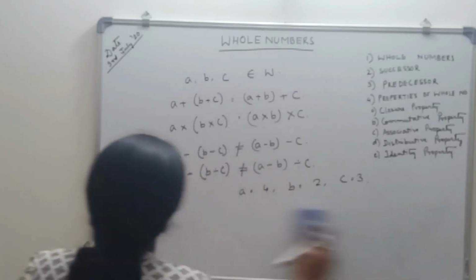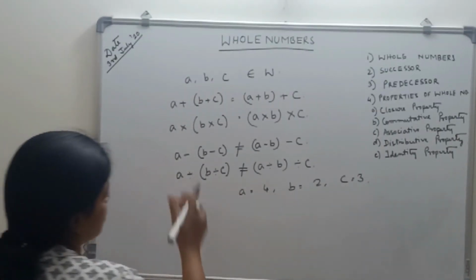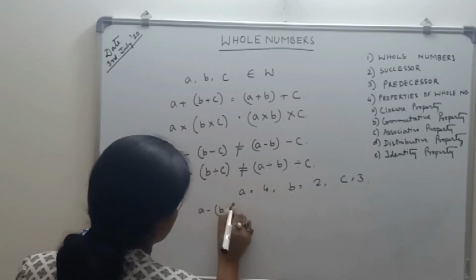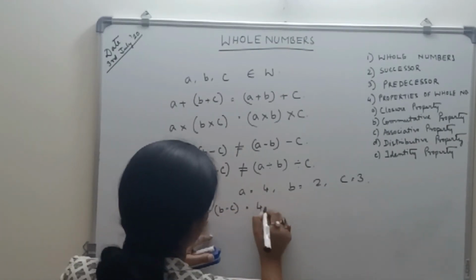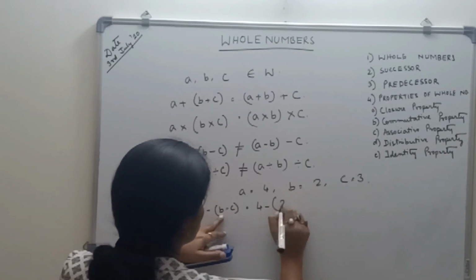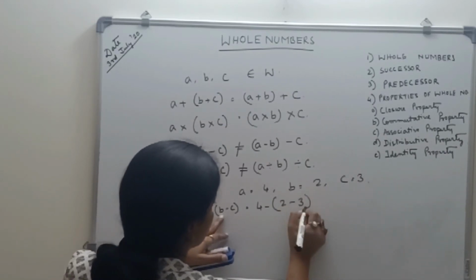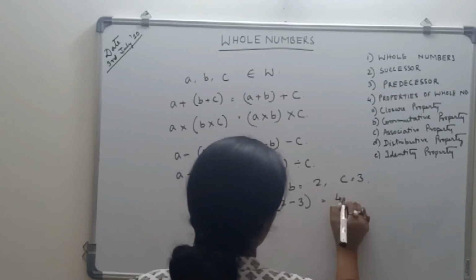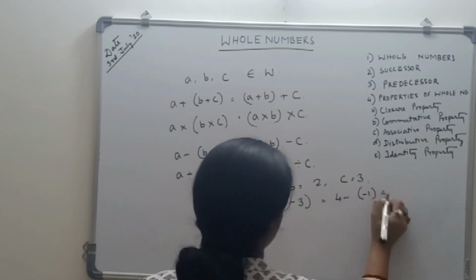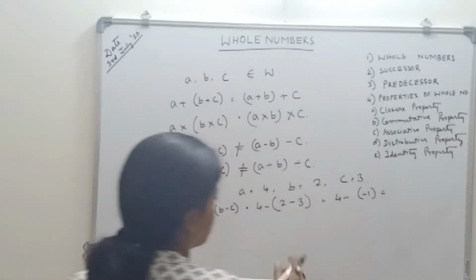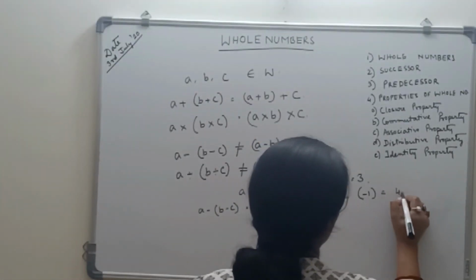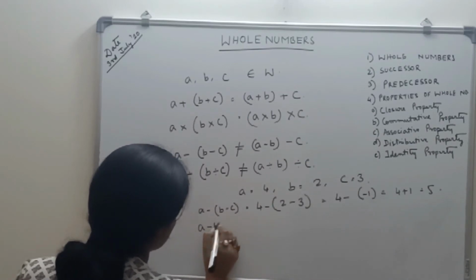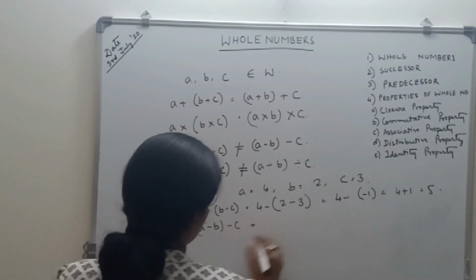And now for subtraction, if I take a minus b minus c, what is a here? 4 minus b is 2 minus 3. Now 2 minus 3 is a negative term. So 4 minus negative 1, that is 4 plus 1 is equal to 5. Now a minus b minus c. What is this?